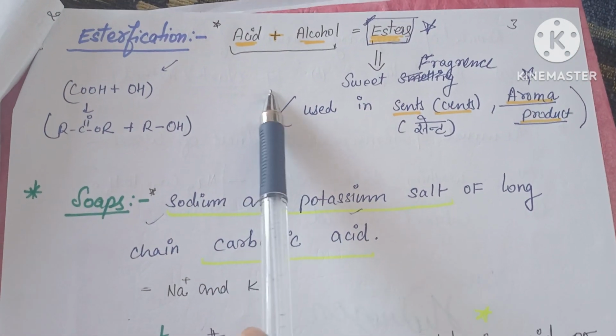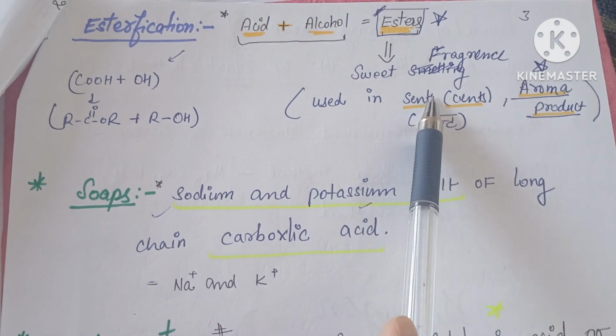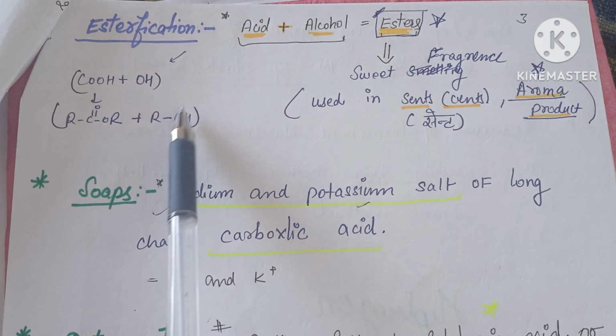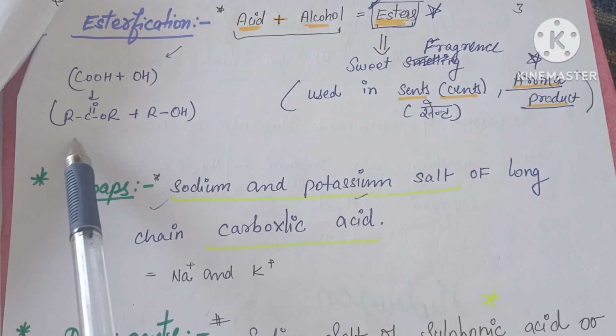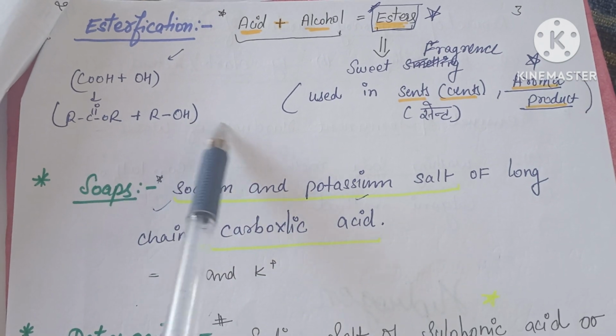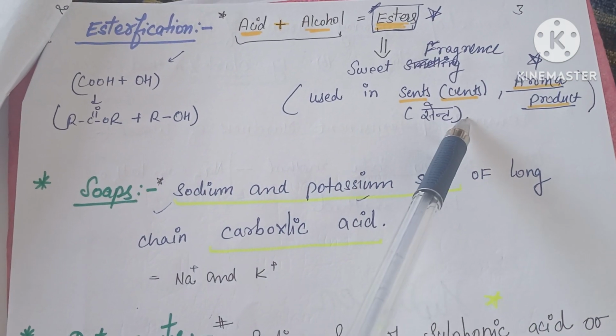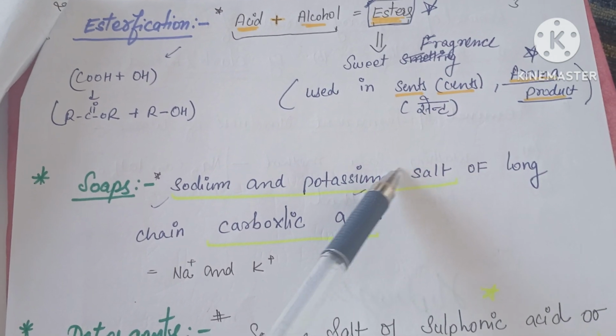What is esterification? When an acid and an alcohol react, they form esters, which is known as esterification. For example, we have COOH and OH, which will form RCOOR, with ROH as the product. This is used in making scents and aroma products having a very sweet fragrance.